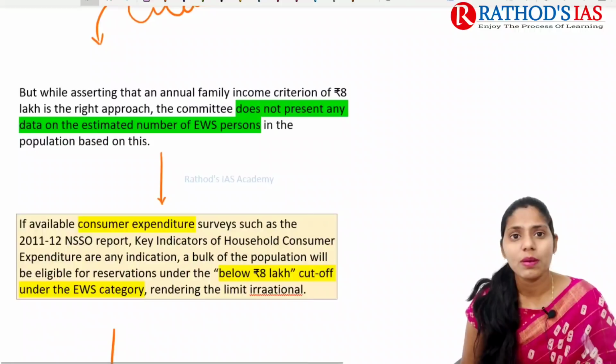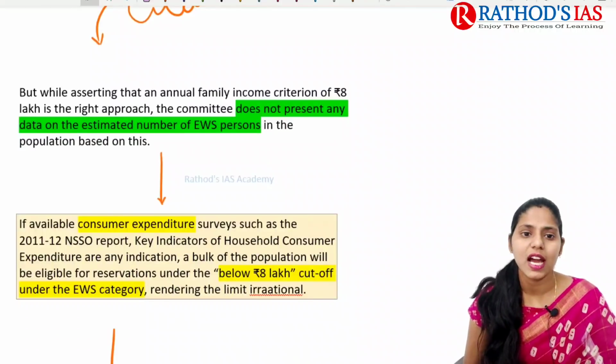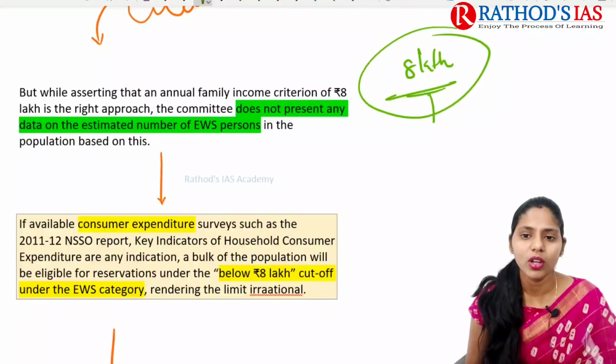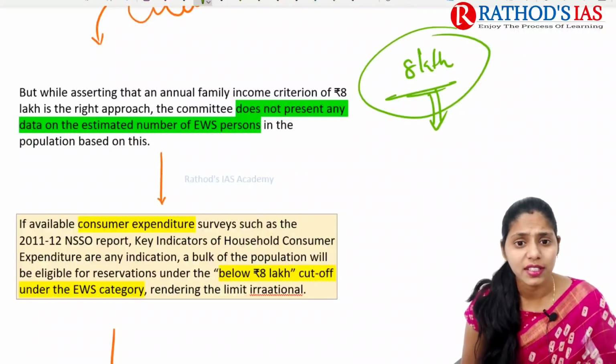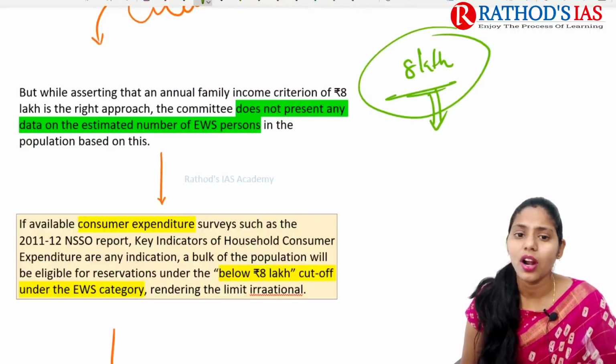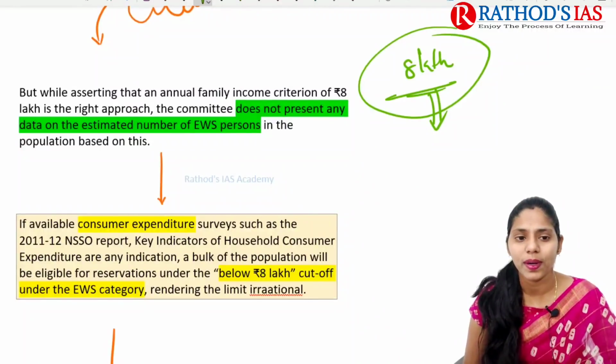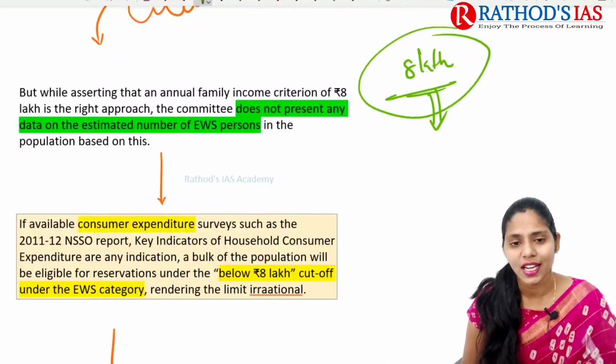If you're talking about more concerns regarding the recommendations of this committee, it says that an annual family income of 8 lakh rupees is the right approach. But one concern here is that the committee did not present any data on the estimated number of economically weaker section persons in the population based on this 8 lakh rupees.